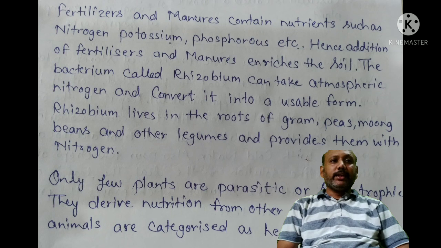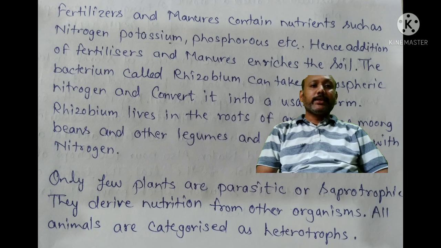Fertilizers and manures contain nutrients such as nitrogen, potassium, phosphorus, etc. Hence, addition of fertilizers and manures enriches the soil. The bacterium called rhizobium can take atmospheric nitrogen and convert it into a usable form. Rhizobium lives in the roots of gram, peas, moong, beans and other leguminous plants and provides them the nitrogen.